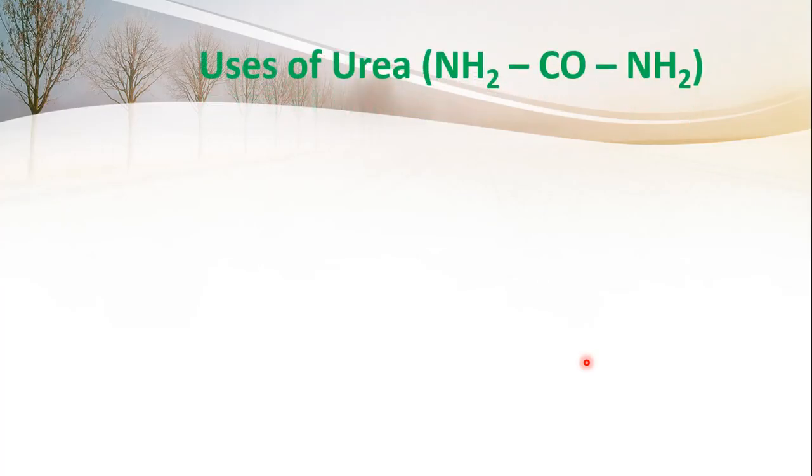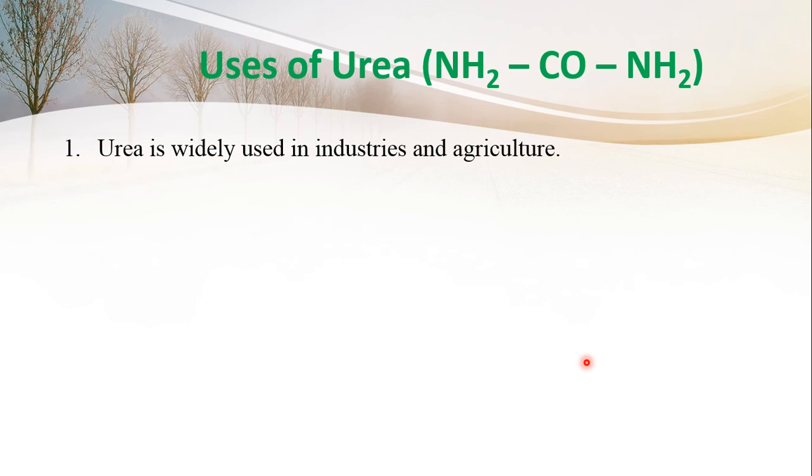Uses of urea. Urea is widely used in industries and agriculture. In agriculture, urea is used as fertilizer. But how is urea used in industries?